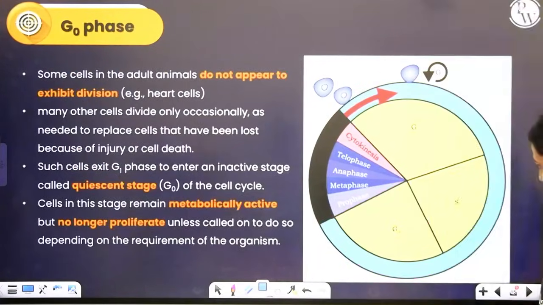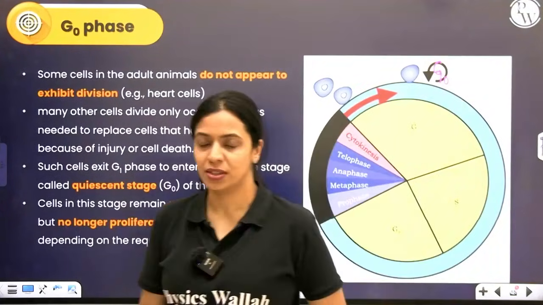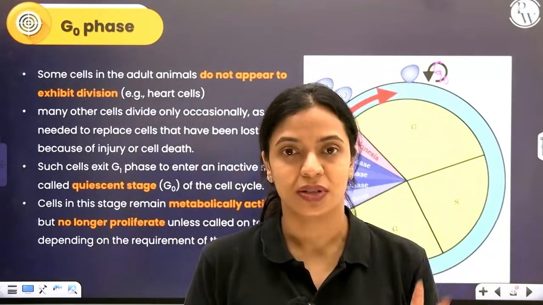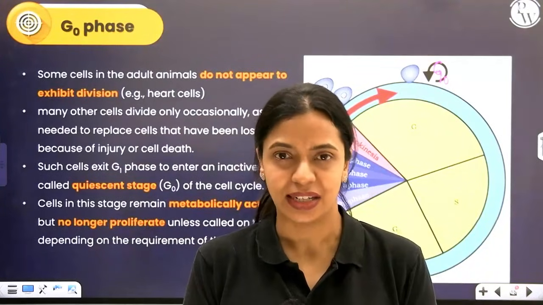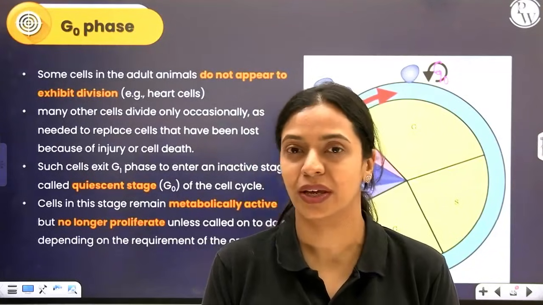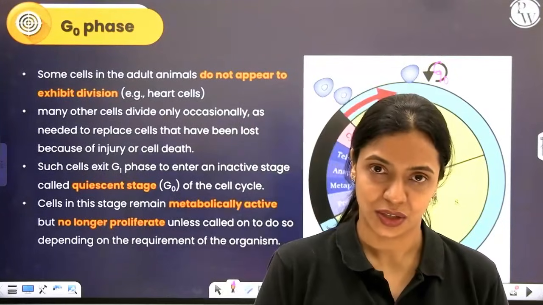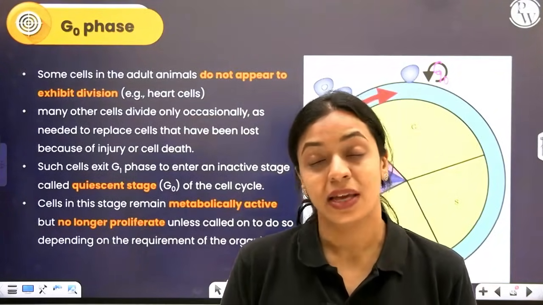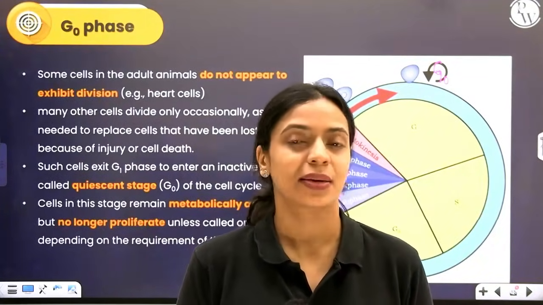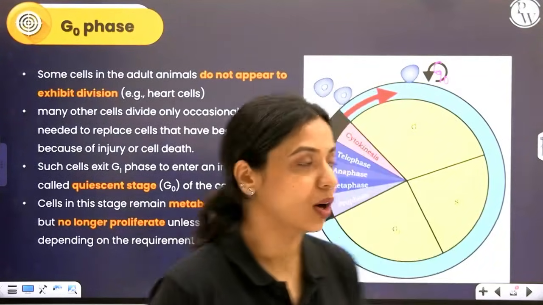Now there's another phase called the G0 phase. Now you might wonder that in humans, there are some cells that don't divide very frequently, like the cells in our heart muscles, our neurons, they don't divide very frequently. If a cell is not dividing, then which phase is it in? Will it be in G1 phase, S phase? What exactly is that cell doing? Which phase is it in? Some cells that don't undergo cell division, they may not undergo cell division further at all, or unless necessary, unless called upon, they will not undergo cell division. Such cells are said to exist in a phase called G0 phase.